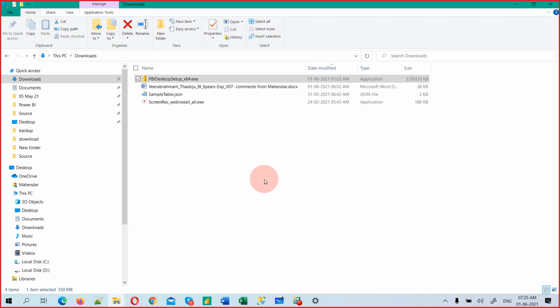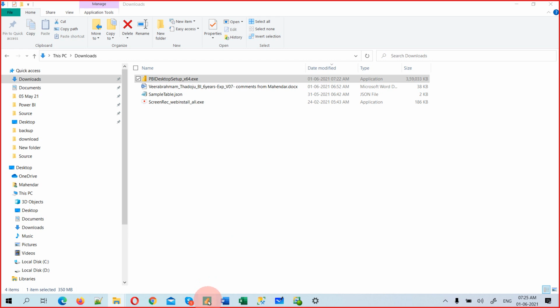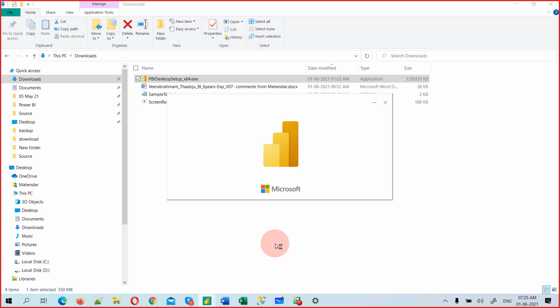And what next? Open this. Okay, so once you open it, how does it look and what are we going to do? I am going to showcase one report with one data source today. That is the agenda. So what have you learned today? What is Power BI? It's a BI tool, but what we can do with it and what are the tool components at a high level. These three parts we have covered so far, and I've also shown you the installation exe file, how to download it, and the machine configuration, and we discussed everything.